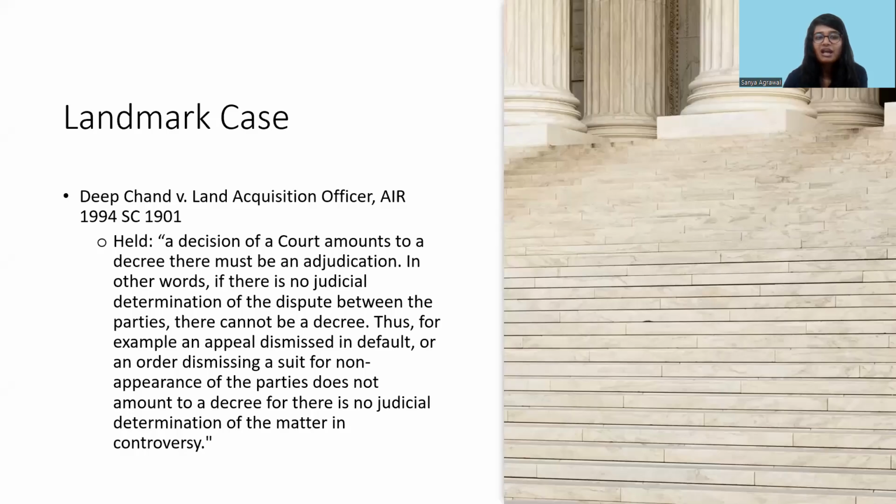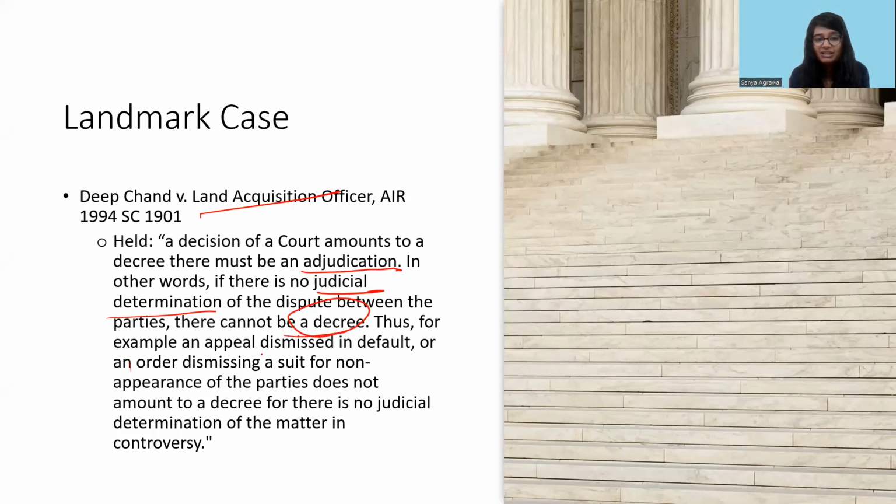One important and landmark case in this regard is Deep Chand versus Land Acquisition Officer. In this case, the court talked about adjudication and said that for considering a particular thing as an adjudication, there should be judicial determination of the dispute between the parties. If there is no judicial determination, it will not be considered a decree.